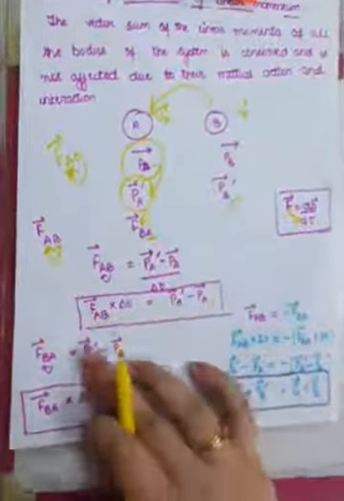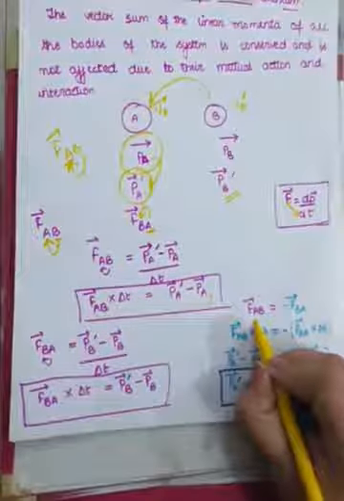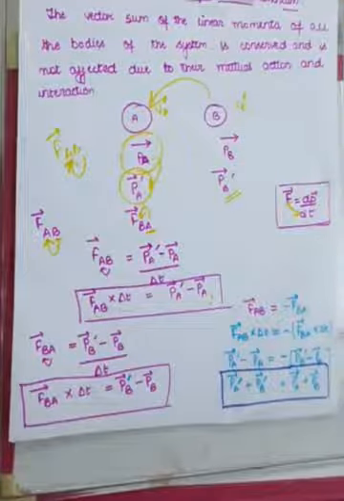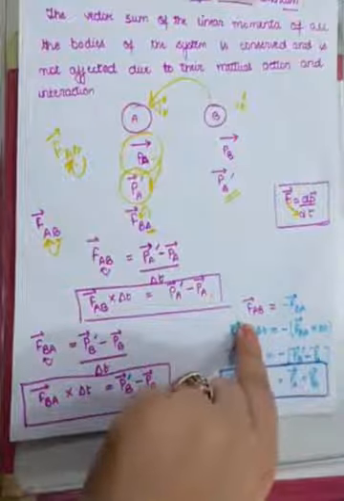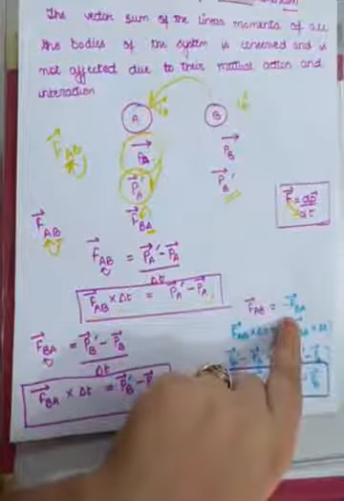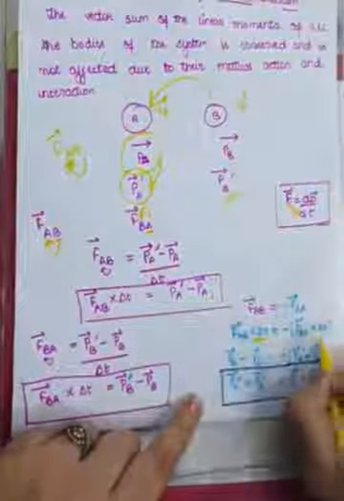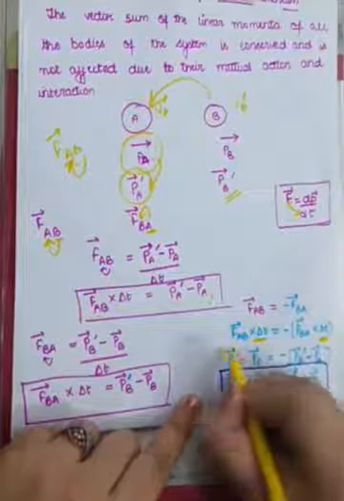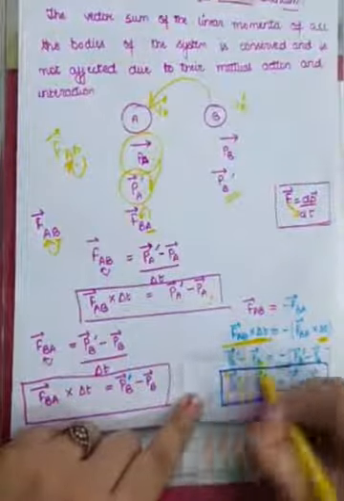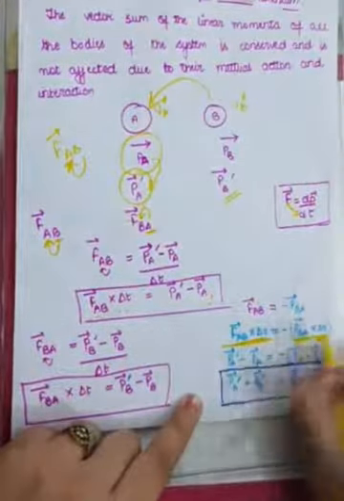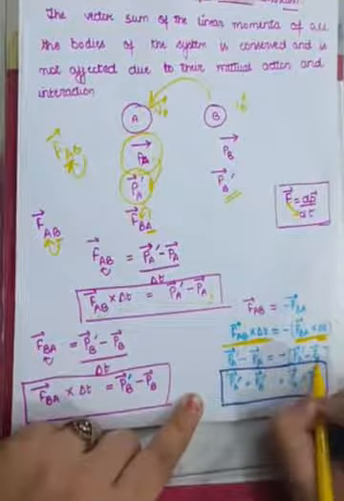Now, by Newton's third law, we know that forces are exerted in pairs. They are equal and opposite: FAB vector equals minus FBA vector. So when you multiply delta T on both sides, this will come out as PA dash minus PA, and this will come out as PB dash minus PB.